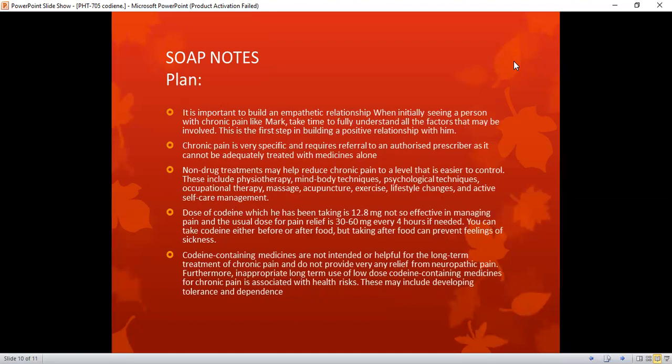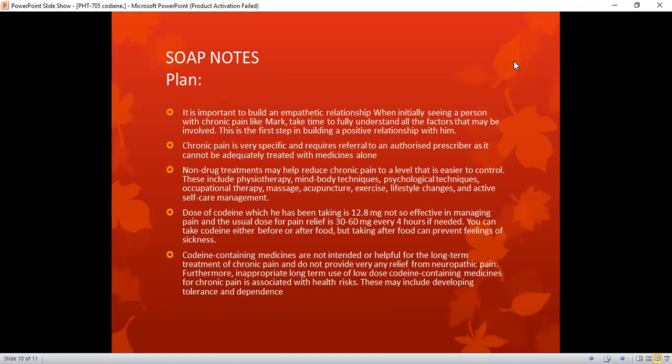Plan. It is important to build an empathetic relationship when initially seeing a person with chronic pain like Mark. Take time to fully understand all the factors that may be involved in this persistent pain and first build a positive relationship with him. Chronic pain is very specific and requires referral to an authorized prescriber as it cannot be adequately treated with medicines only. Non-drug treatments include physiotherapy, mind-body techniques, psychological techniques, occupational therapy, massage, acupuncture, exercise, lifestyle changes, and active self-care management.